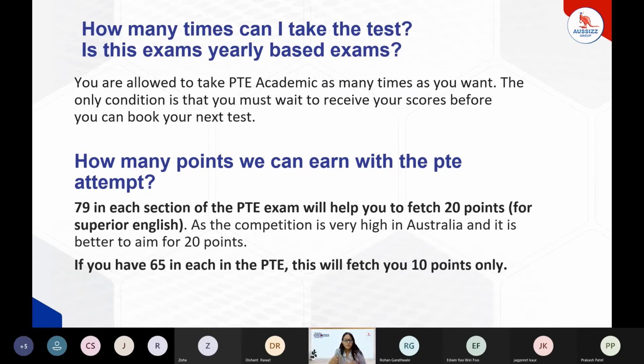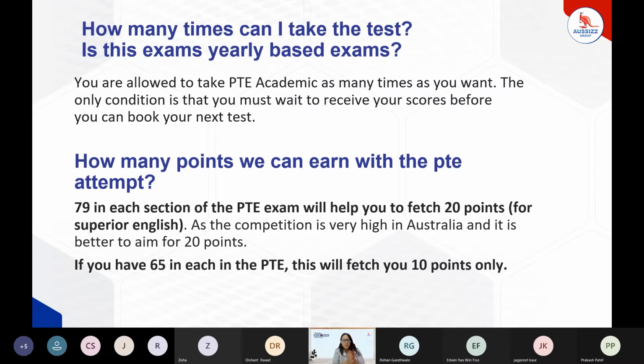Apart from that, how many times can we give this particular test? We can give any number of times. It is not fixed. We can give in a cycle of 360 days anytime, but we must have a gap of at least 5 to 10 days. This is Pearson's guideline itself, that we must have 5 to 7 days of gap before the next attempt.